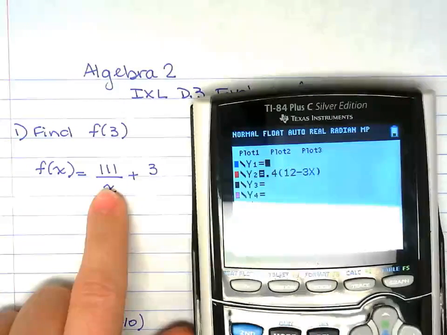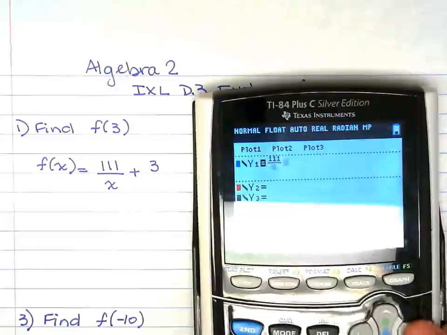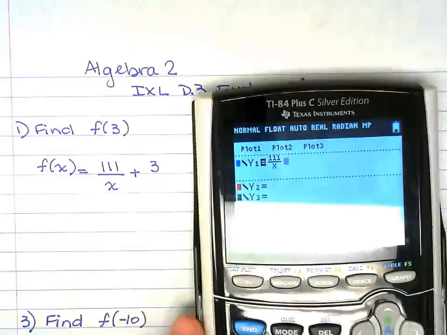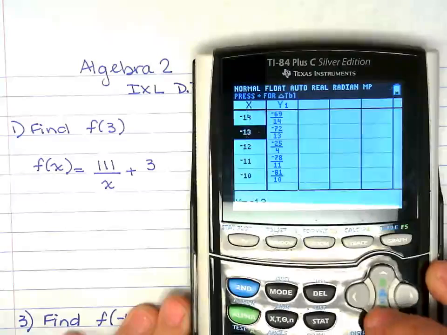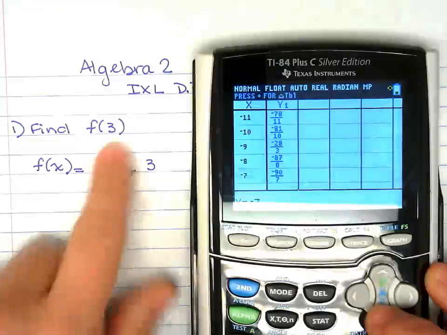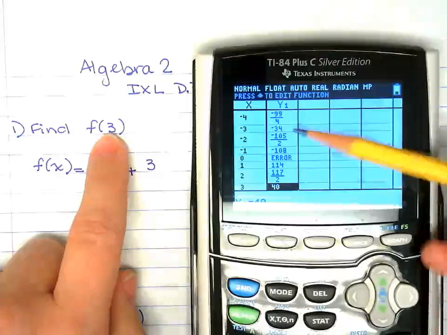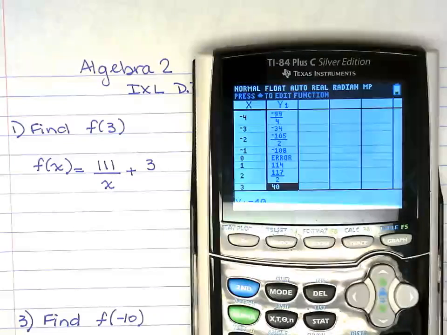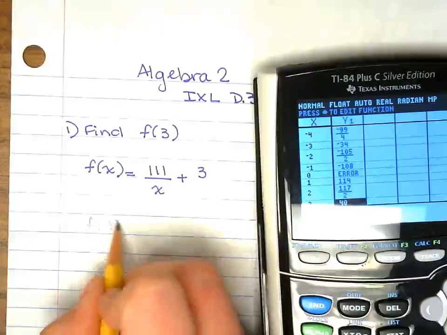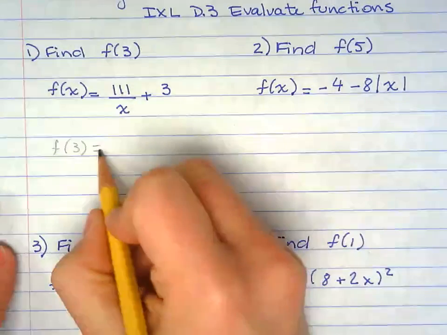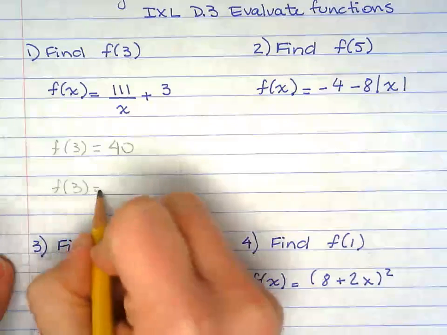So we can just go to y equals, type in that function, 111 over x plus 3, and then you go to the table. So we're looking for when x is 3, right there, y is 40. That is the only thing you really need to do. So f of 3 equals 40. The other way you could have done was by hand.